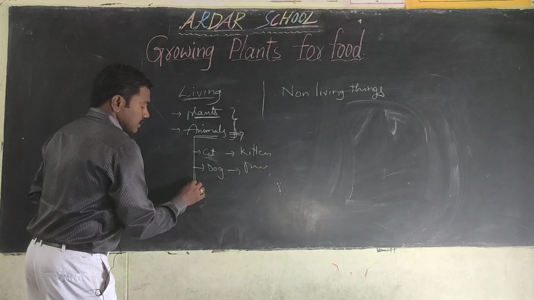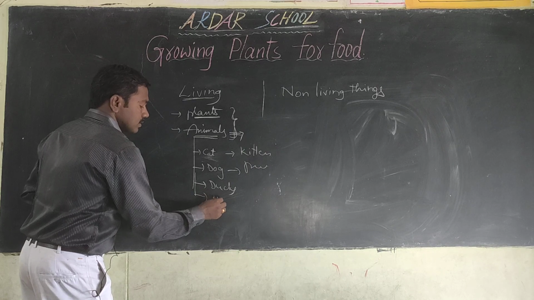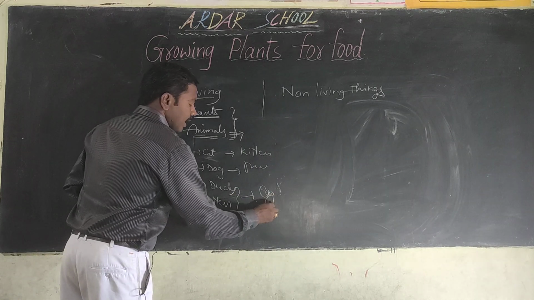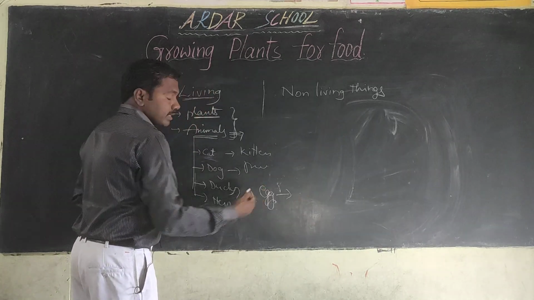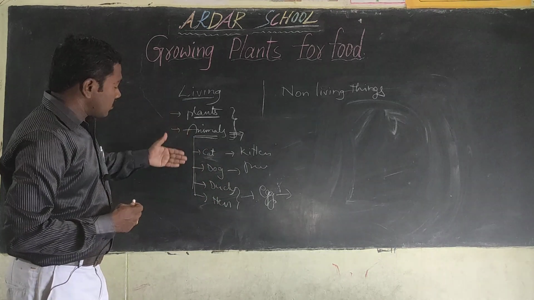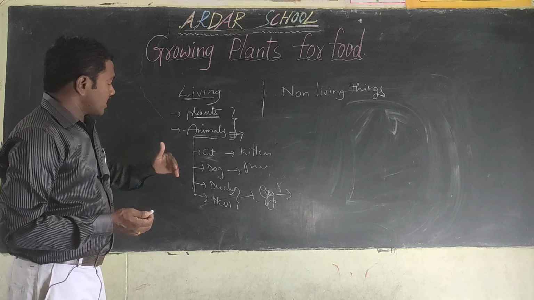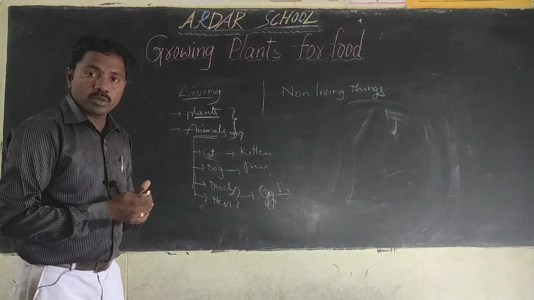Hens lay eggs, and after hatching these eggs, they turn into chickens. So in animals, there are different methods and different ways they can reproduce their young ones.